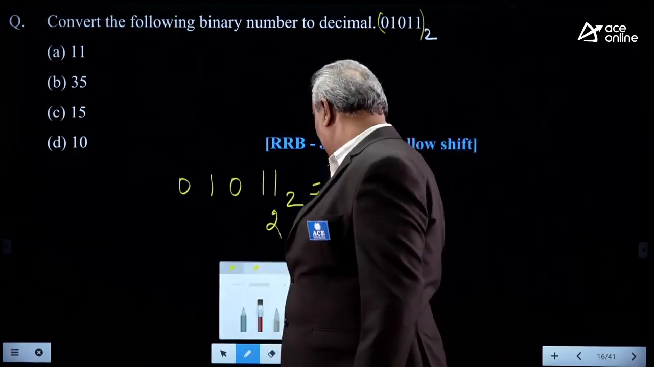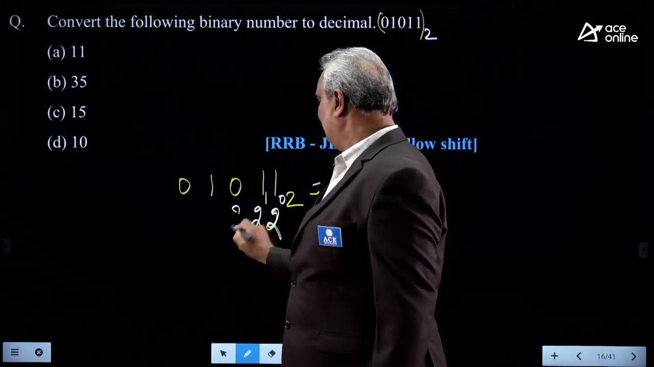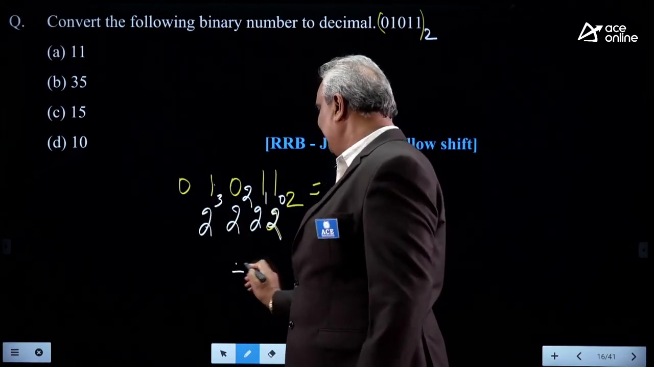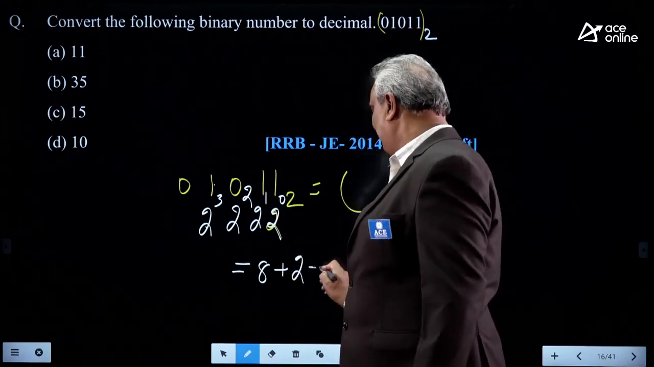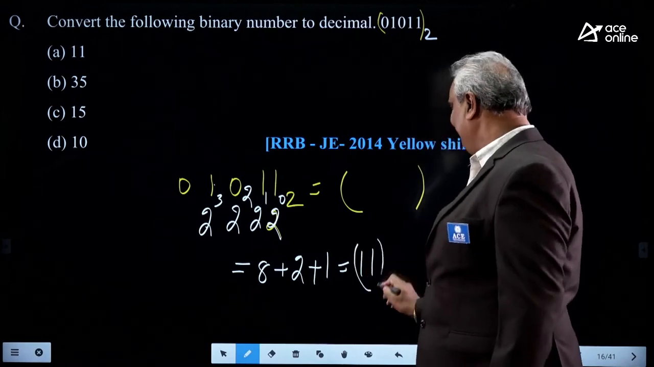Given base is 2. So 2 power 0, 2 power 1, 2 square, 2 cube. 1 into 2 cube means 8. Anything into 0 is 0. Here 8 plus 2 plus 1 is nothing but 11. Not in binary, in decimal.